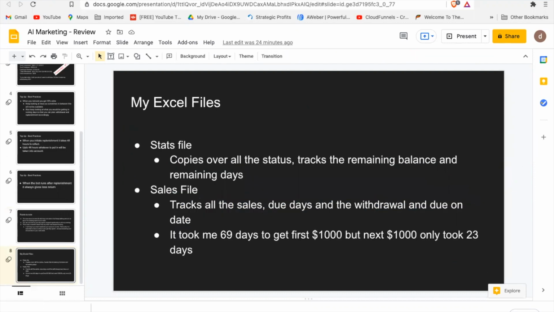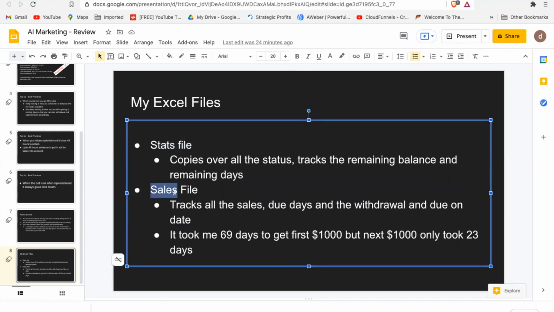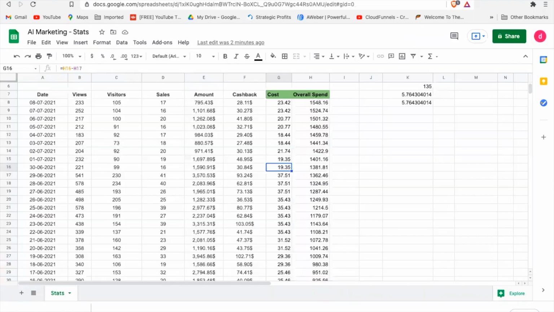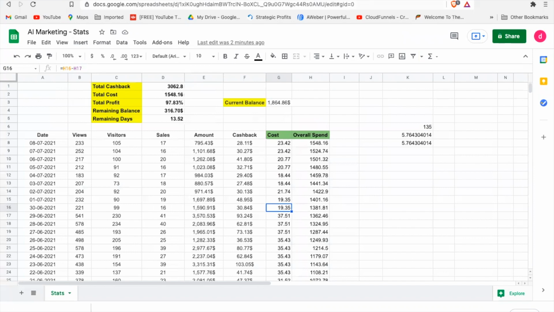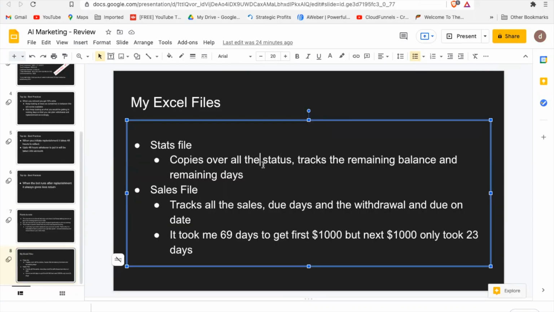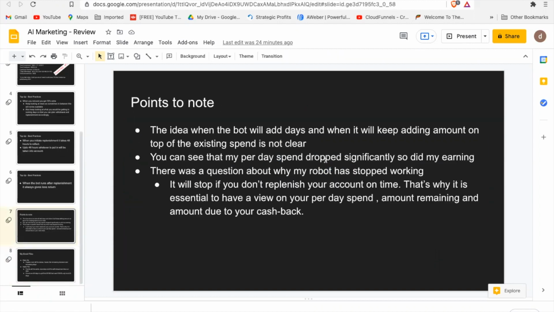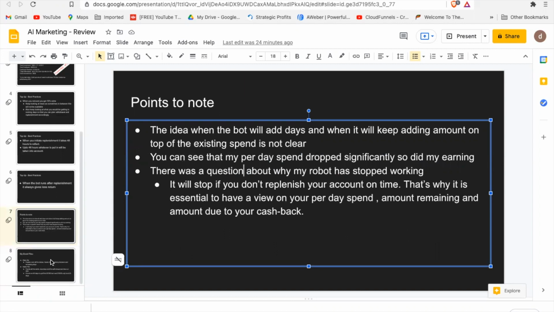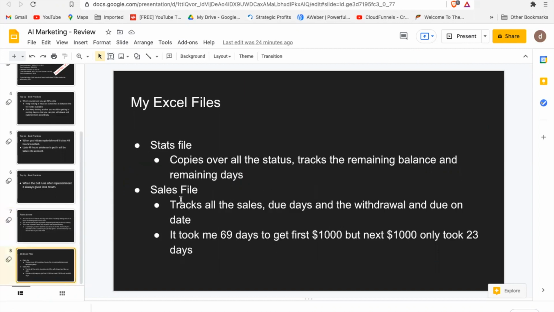Now, finally, I'm coming to my Excel files. These are the two Excel files which I've created. One is the stats file, another one is the sales file. What I do is copy over the data and get a view which is not available in ai.marketing. In the stats file, I copy my status, then track the remaining balance and the remaining days. And in the sales file, I track all the sales data.